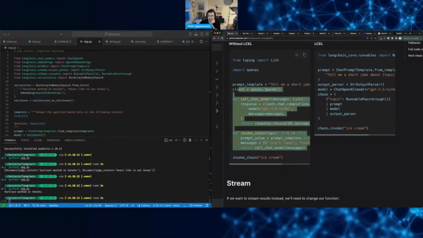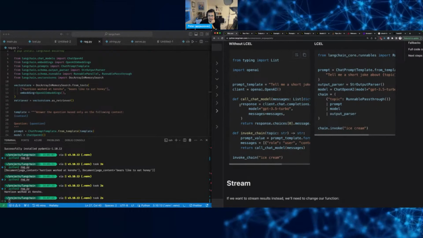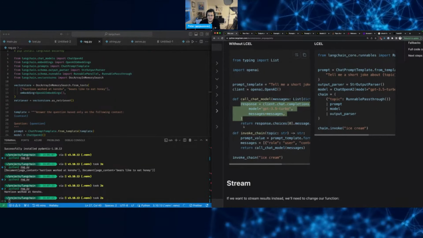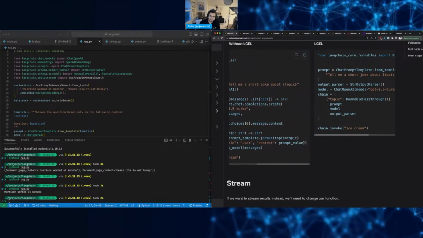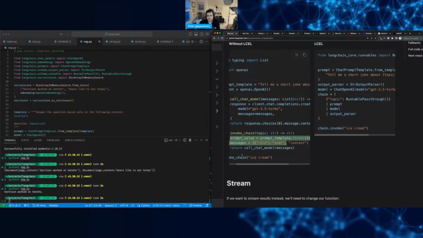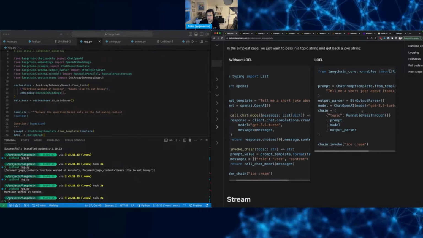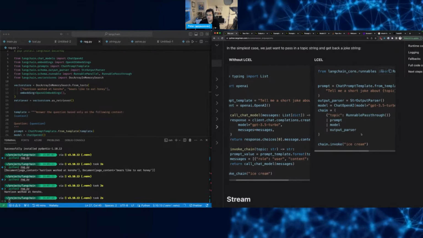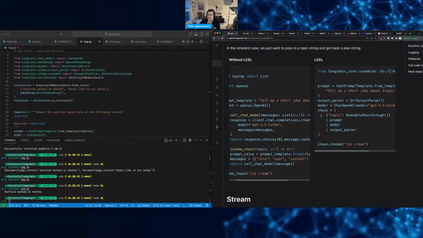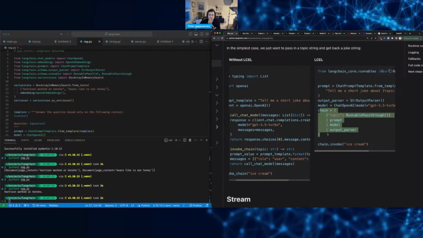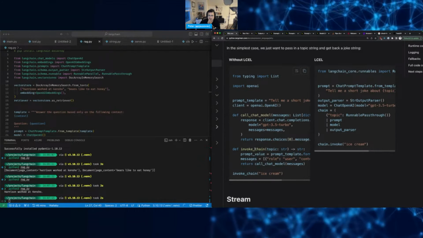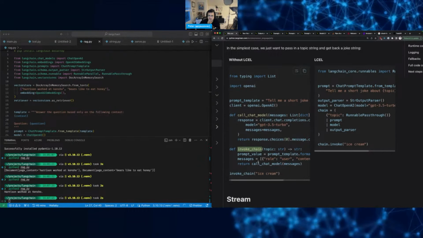If anyone watched, you will remember that we did create a response and then response choices message content, and then invoking the first one, the second one, and actually creating the whole chain. This makes it way more readable, right? Specifically this one, it's more readable than parsing invoke chain and then call chat model.